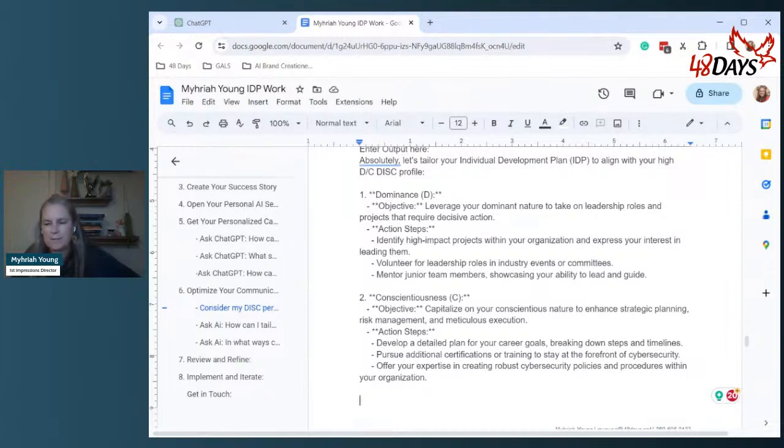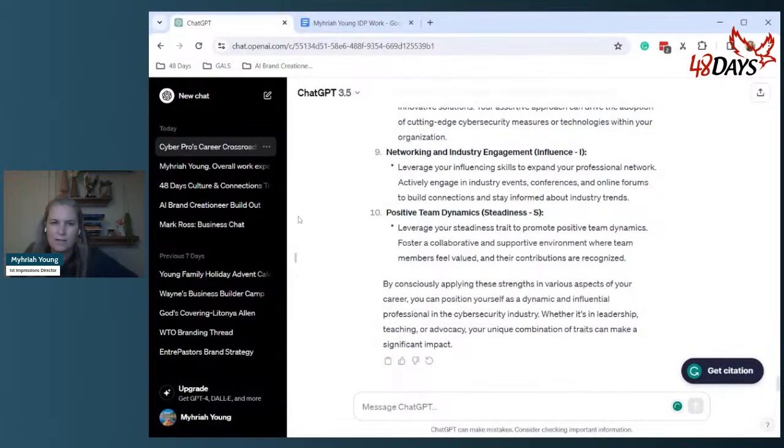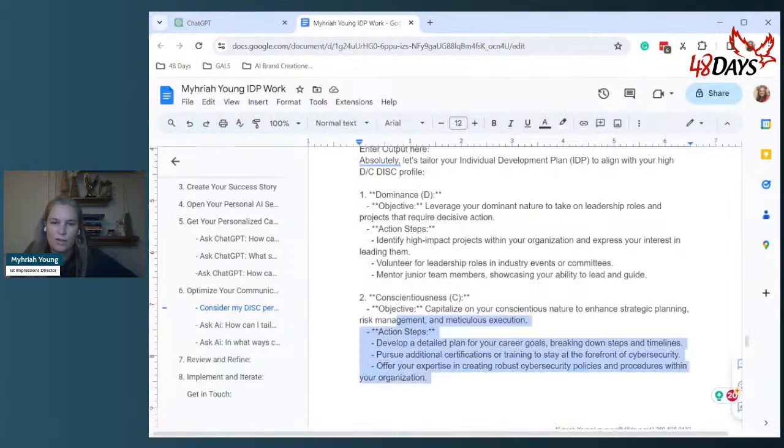Breaking down steps and timelines is not a bad idea. That's pretty much what you're saying you're going to do for the next year, so that actually makes total sense. So you can just take this and copy and paste it and tell ChatGPT. In fact, you know what? I'll just show you guys really quick.